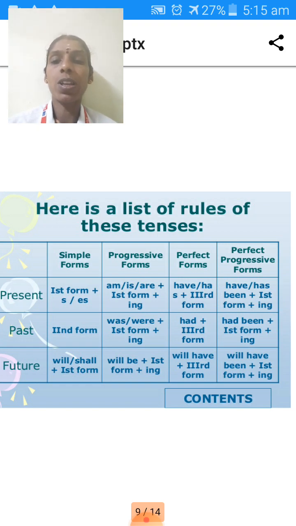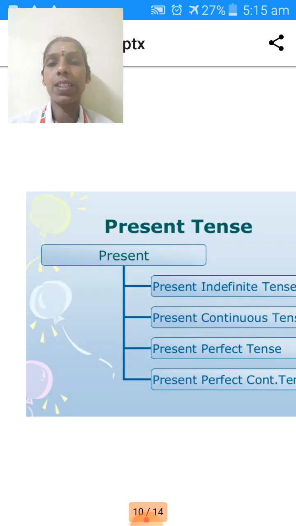Next one is future. The same categories: will, shall and first form of verb. When it is continuous, will be should be added. Next, in perfect tense, will have plus third form of verb. Next, will have been plus first form of verb, that is ing form. That's all. These are the keywords to identify a sentence in the tenses.